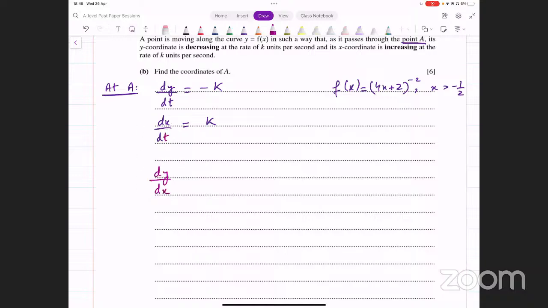ये हमारी क्या इक्वेशन बन जाएगी, dy over dx, what is this going to be equal to? दो फ्रैक्शंस होंगी. फर्स्ट फ्रैक्शन का न्यूमरेटर dy होगा, सेकंड फ्रैक्शन का डिनोमिनेटर dx होगा, दरमियान में आपका थर्ड वेरिएबल आ जाएगा. So you have dy over dt into dt over dx. What is dy over dt? It's minus k. dt over dx, that is reciprocal of this, that's 1 over k. What do you end up with? dy over dx is equal to minus 1 from this. ये आपके पास dy over dx आ गया.